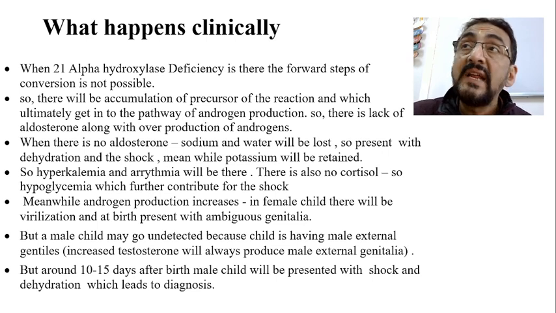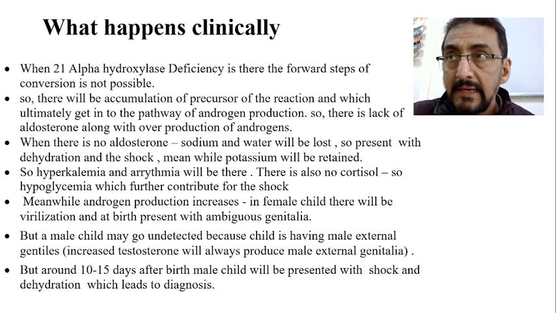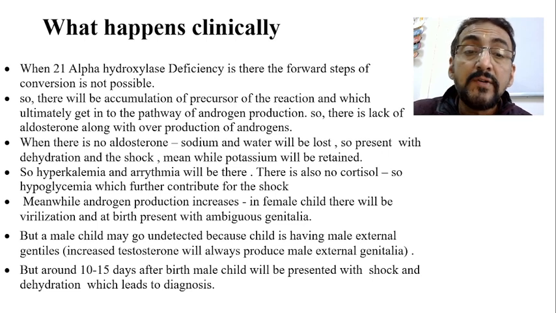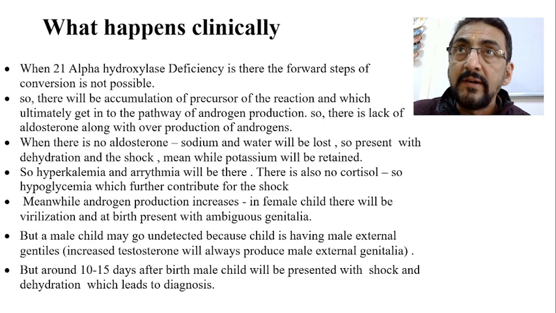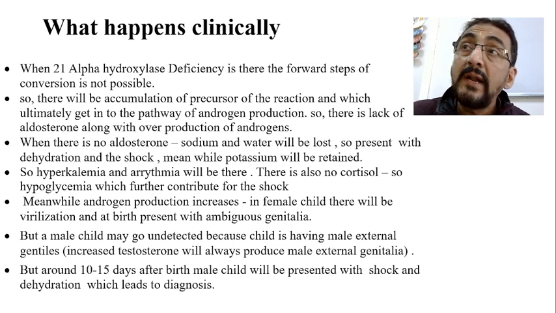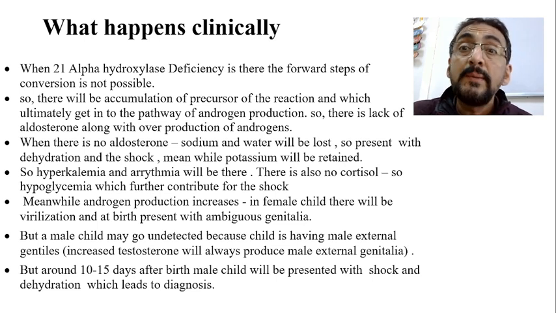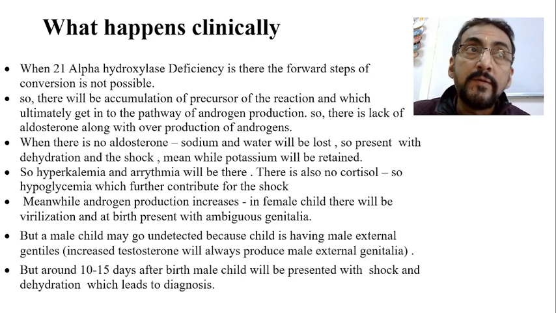Meanwhile androgen production increases. The main issue in a female child is virilization, and at birth she presents with ambiguous genitalia. But in a male child it may be left undetected because the child has male external genitalia. Increased testosterone will always produce male external genitalia, isn't it? So the male child is left undiagnosed, but around 10 to 15 days after birth, if the male child presents with shock and dehydration, then we have to think about complete 21 alpha hydroxylase deficiency, because of the complete salt-losing type of disease.